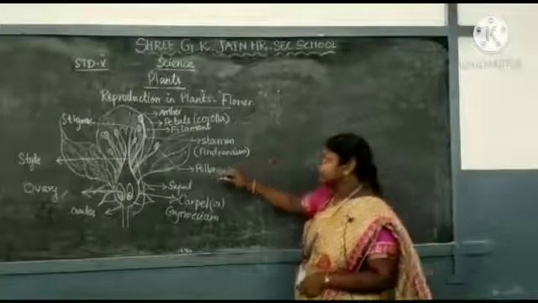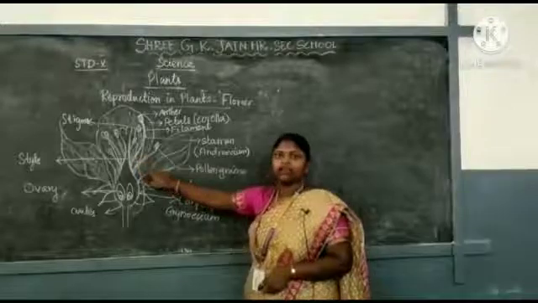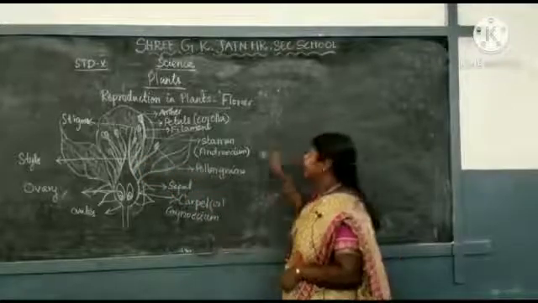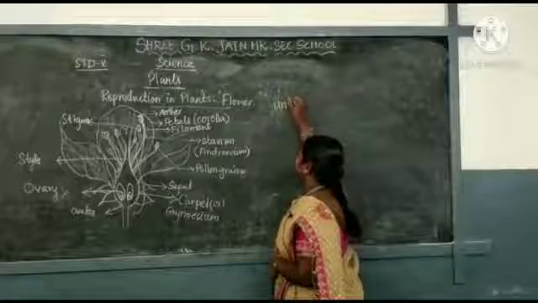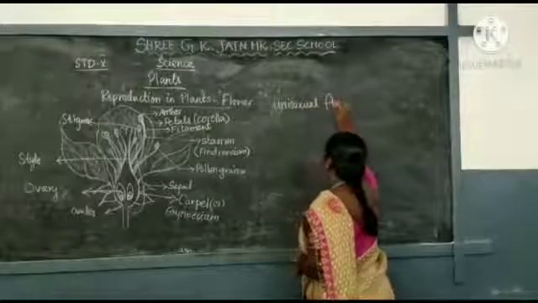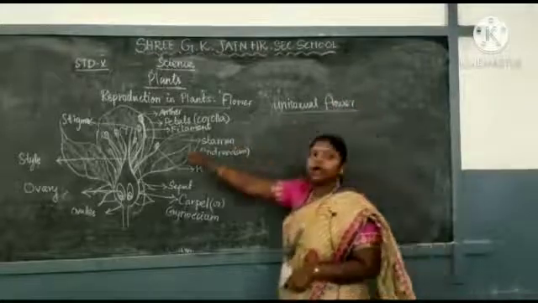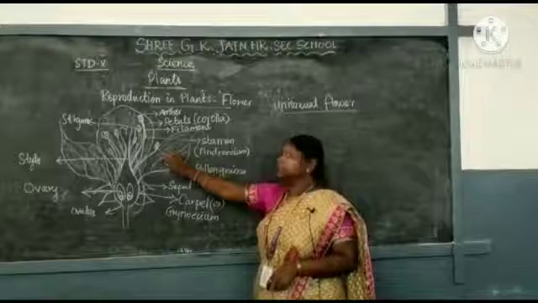If a flower contains either gynoecium or androecium, that flower is called unisexual. That means it contains only the male or female reproductive system.